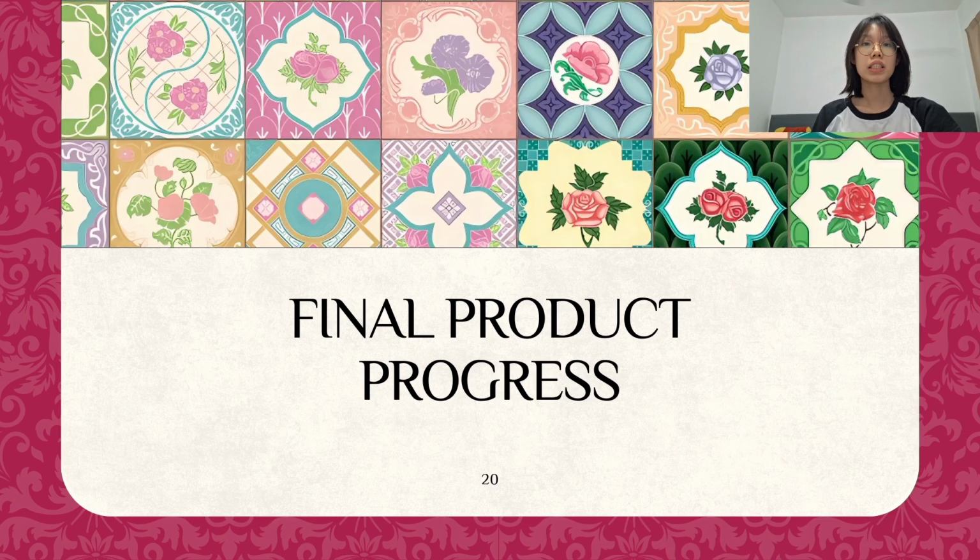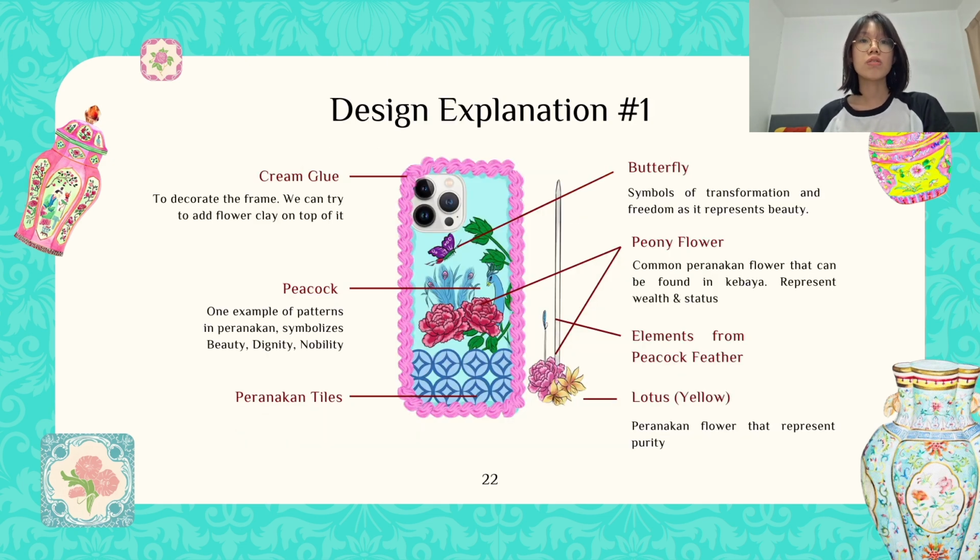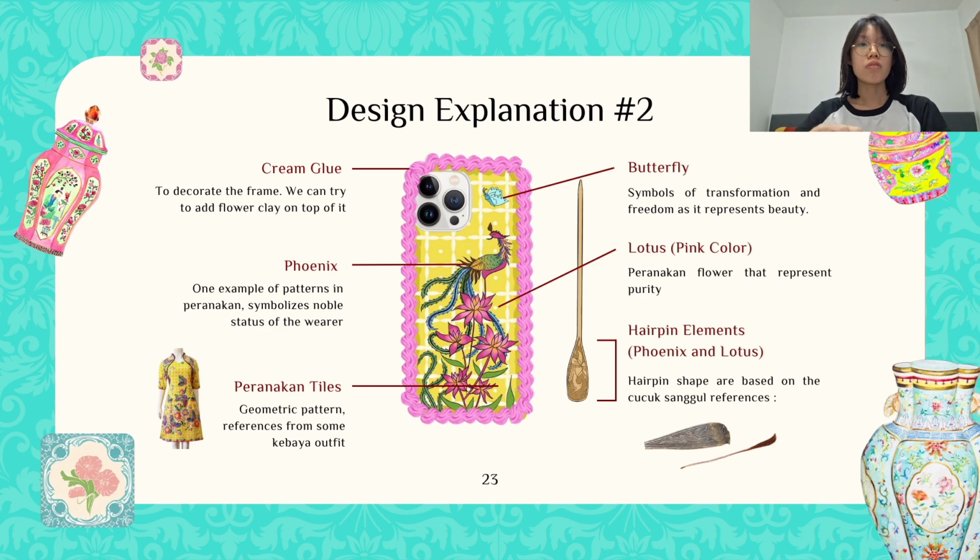Okay, so now I will be explaining our product and the progress of making it. Our final products are based on the research we have done in Project 1 and 2, and we are mainly focusing on a phone case and hairpin, combined from Cucuk Sanggul and the Minnan Jianghua hairpin. As you can see on the slide, it shows the explanation for each element: there's cream glue used for the frame, then there's peacock, butterfly, peony, lotus, and Peranakan tails. On the second design, we mainly focus on the phoenix and lotus as the main elements. Peranakan geometric patterns were used as the background, combined with yellow colors.